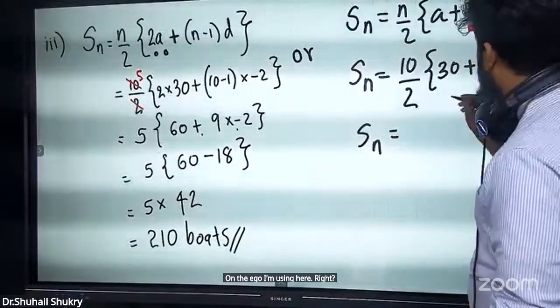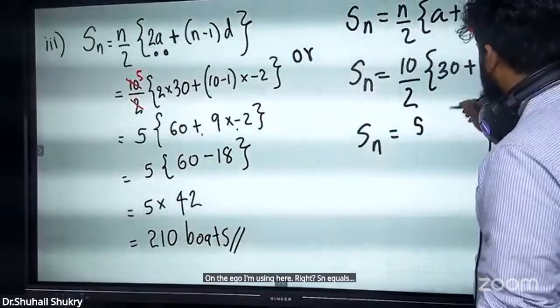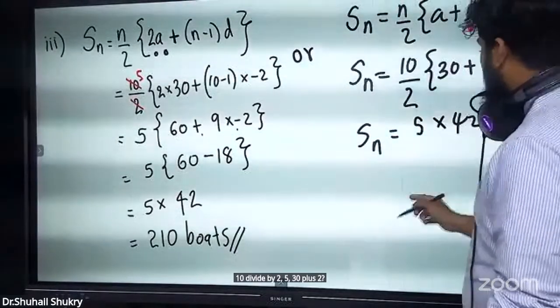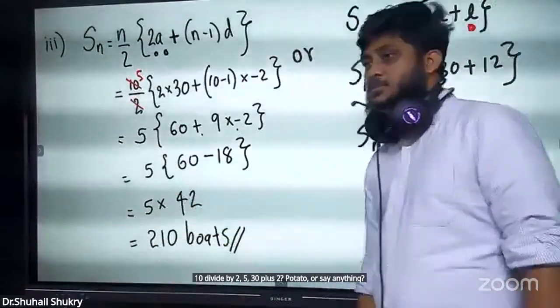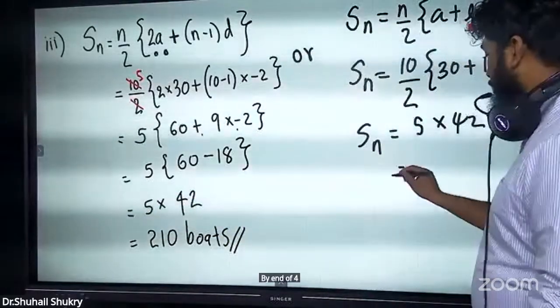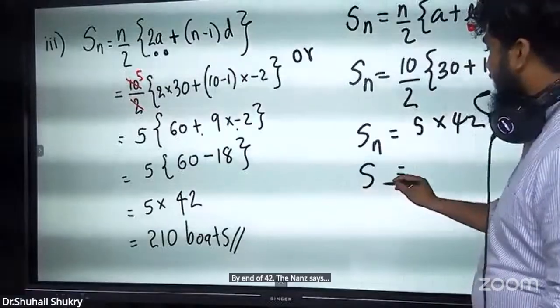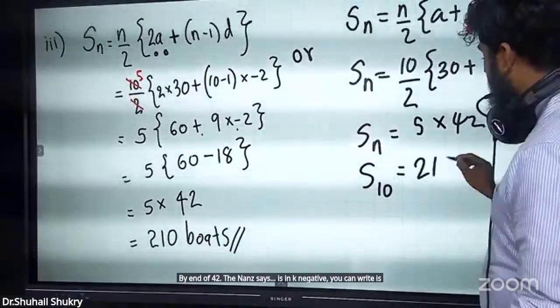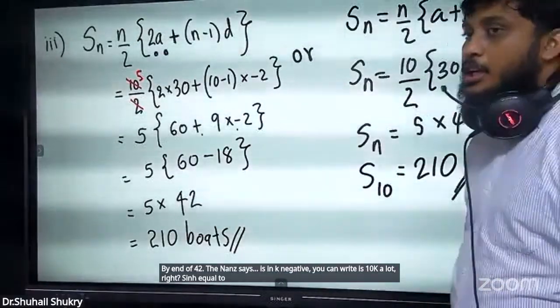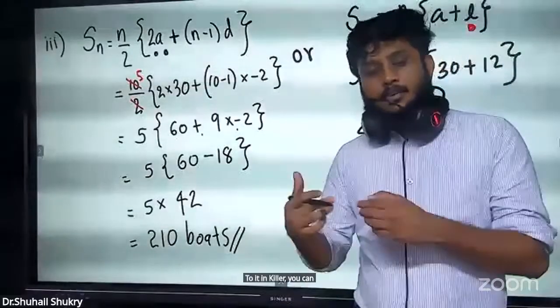Sn equals 10 divided by 2, 5, times (30 plus 12), 42. 5 into 42. For Sn you can write S10. S10 equals 210. Again here we have taken 210 boats.